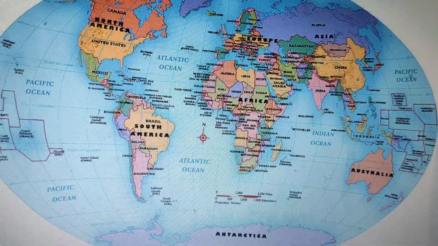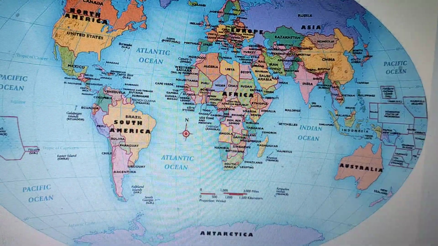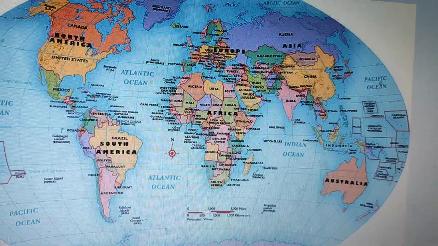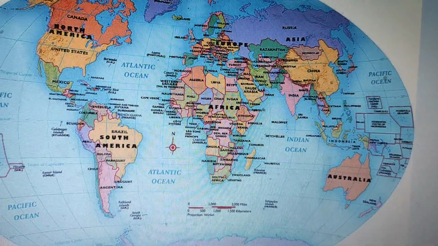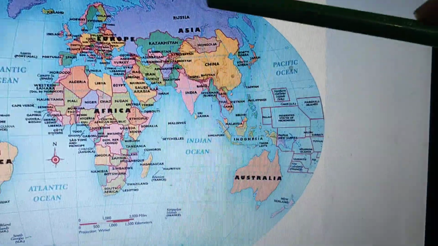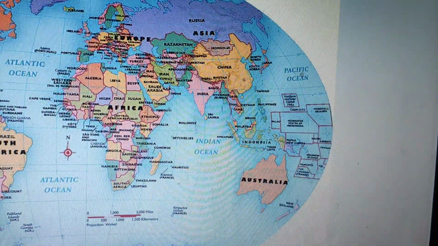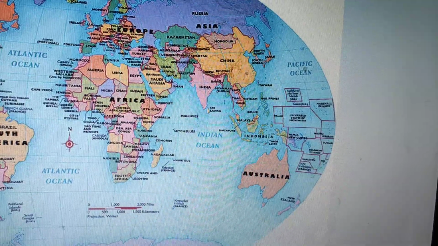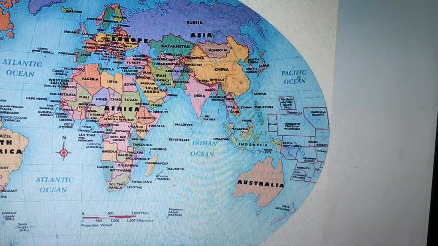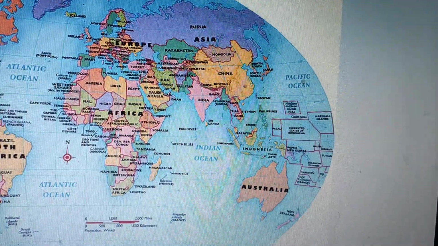So students, we know some other regions of Asia. We know about the climate. The climate varies across Asia because Asia's size is very large, and different parts have different types of climate. Somewhere it is very hot, somewhere it is very cold, and the hottest part is the desert in the center of Asia. In the center of Asia there are some countries named